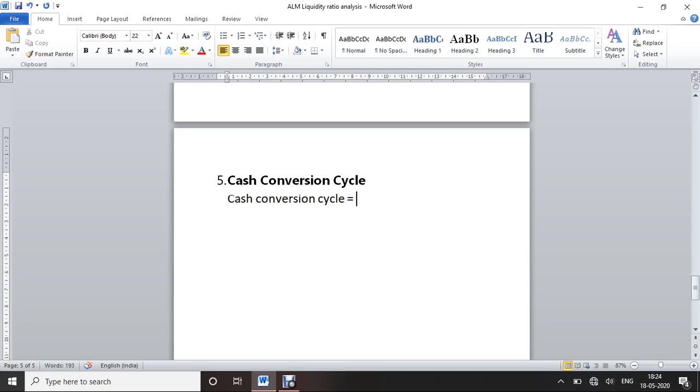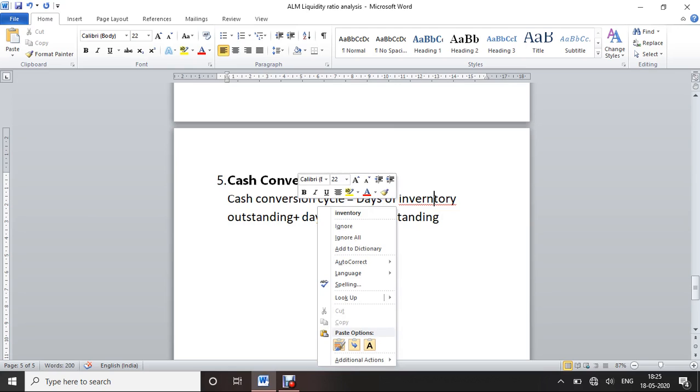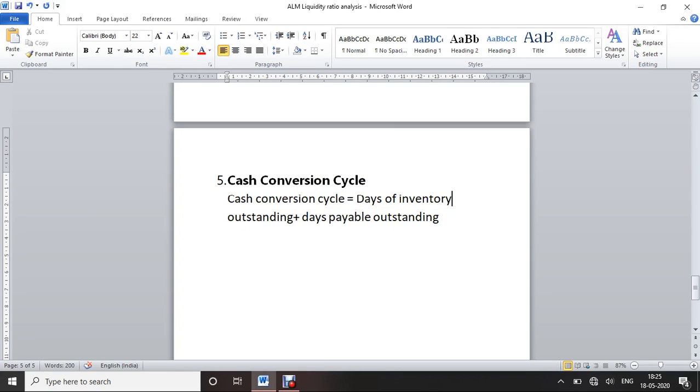Cash conversion cycle equals days of inventory outstanding, how many days the inventory is outstanding, plus days sales outstanding, minus days payable outstanding. Okay.